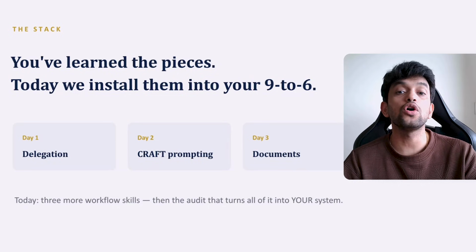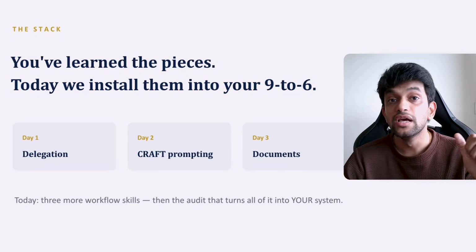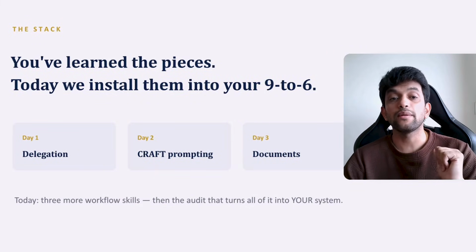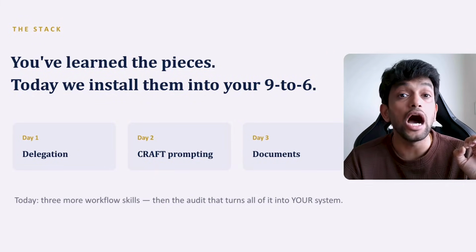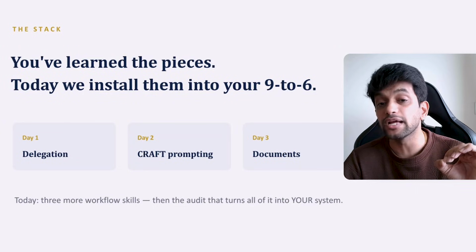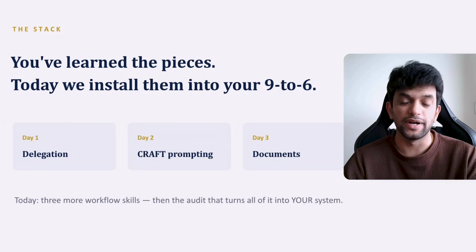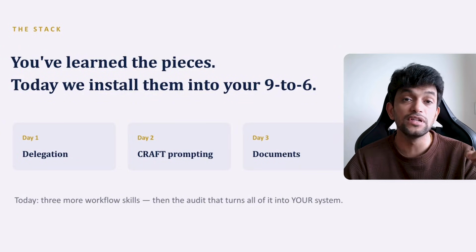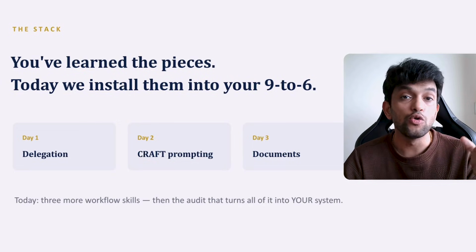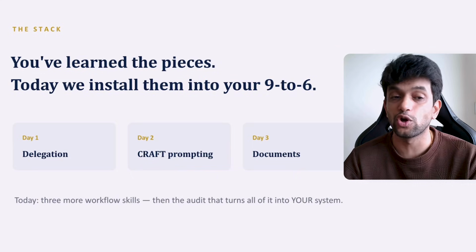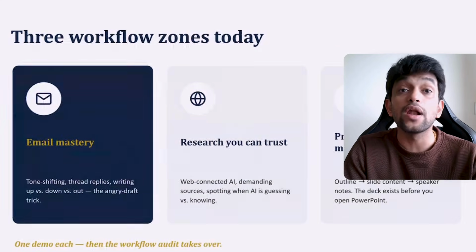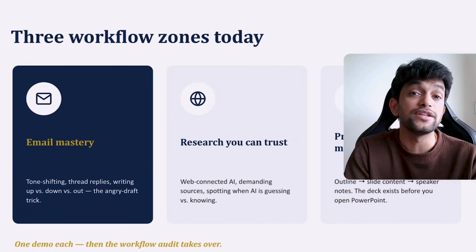Till now, what all we have learned? We have learned delegation, giving my task to my AI. I have learned the CRAFT framework of prompting. Basically, how do I write my prompts in a better way so that the output is much better, right? And number 3, we have learned how to create documents, how to read them, how to get analysis out of it, and how to write documents also. These are the things which we have already done. If you have not seen that, go and check out.